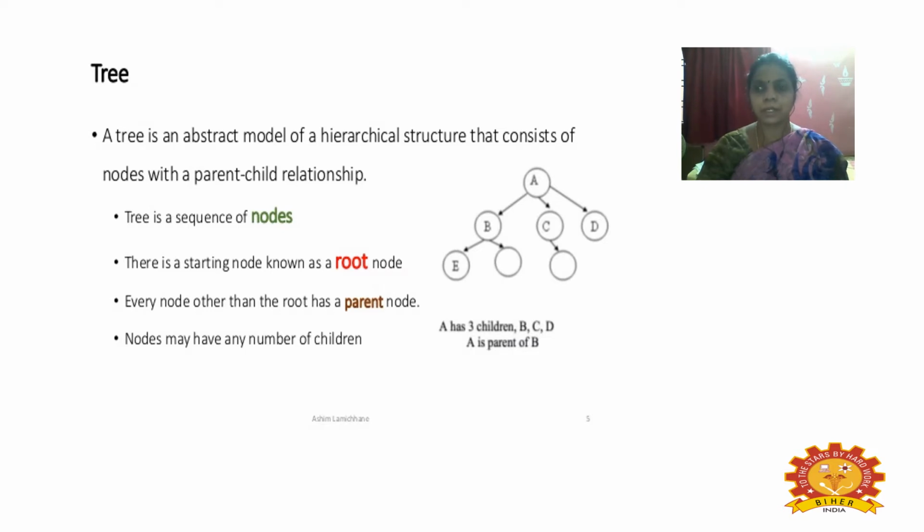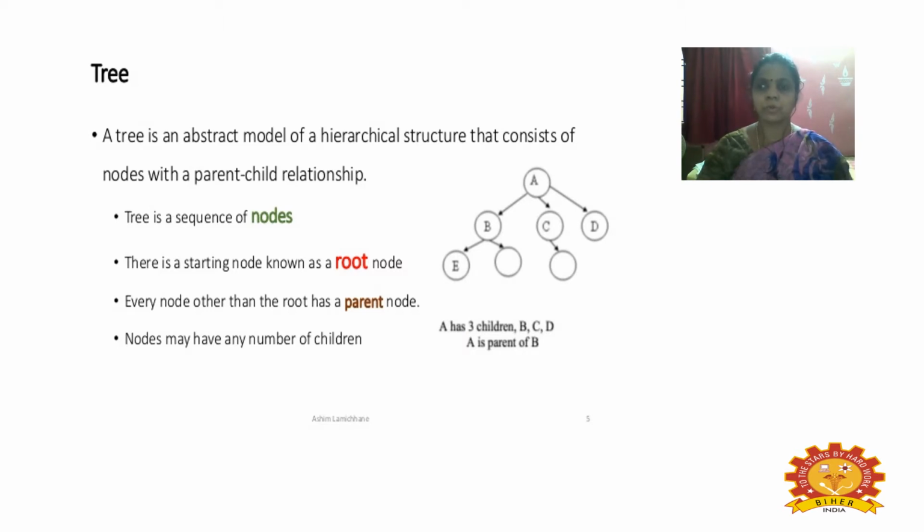So in this diagram you can see the nodes in circles with alphabetical characters, and each node is named with a letter, and each node can have any number of children.